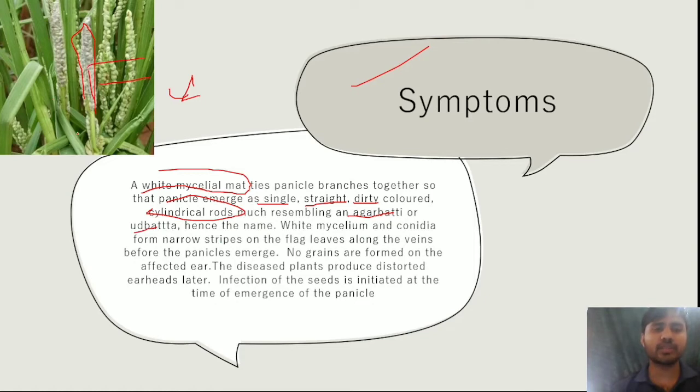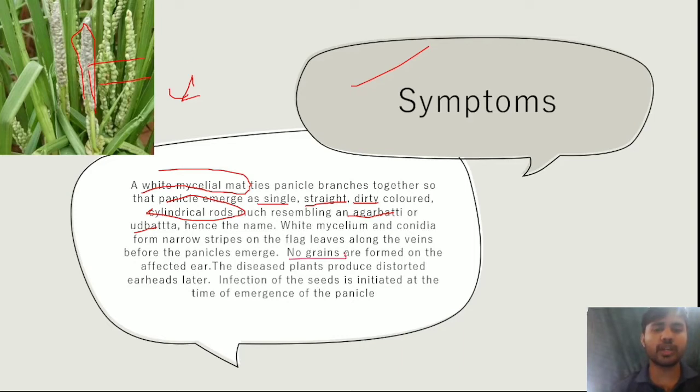Sometimes they form narrow strips on the flag leaf. The flag leaf is the photosynthetic part of the rice that helps in capturing sunlight for the formation of grains. This is the part of earhead, that is panicle. In earhead, there is a formation of grains.